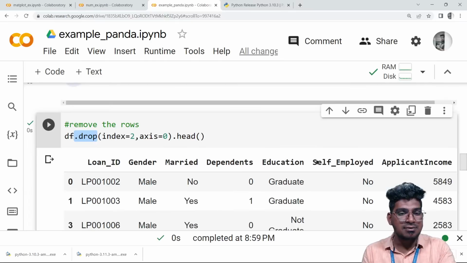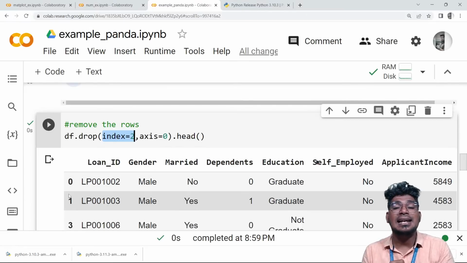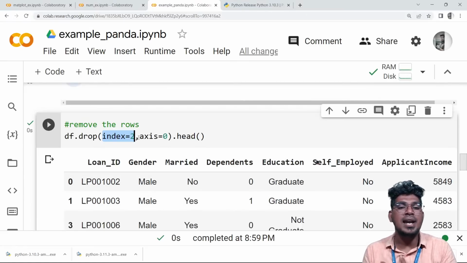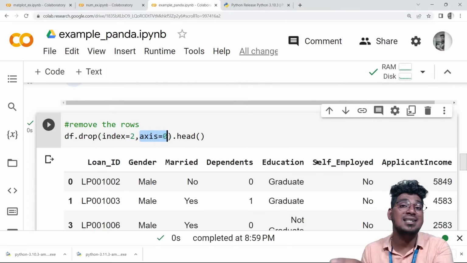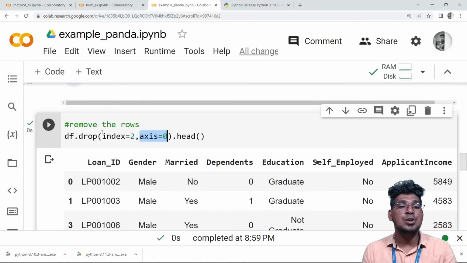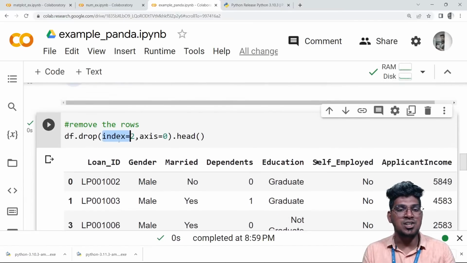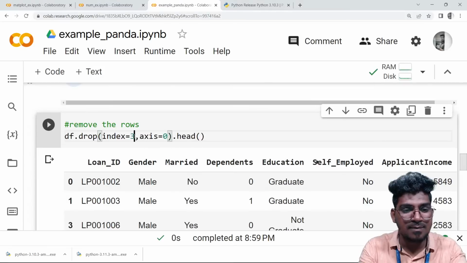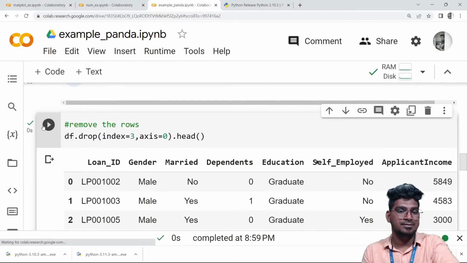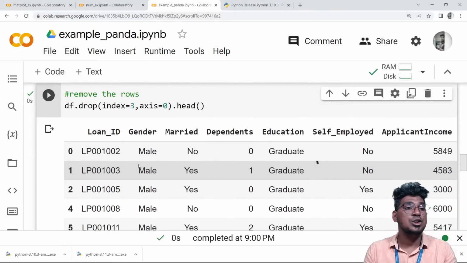For example, df.drop of index number 2. This will help to remove the second index row. Axis 0 is nothing but accessing the rows. So here I specify the index number 2, that will be the second one. You can see it here: 0, 1, there is no 2 here. If I mention index number 3 here, what will the output be? Yeah, there is no 3 here. So this is the way you can drop the rows.